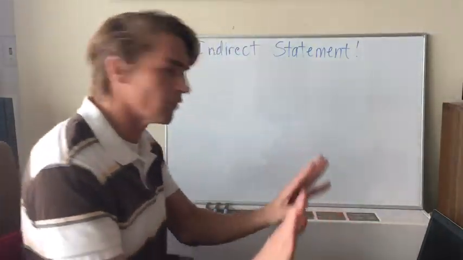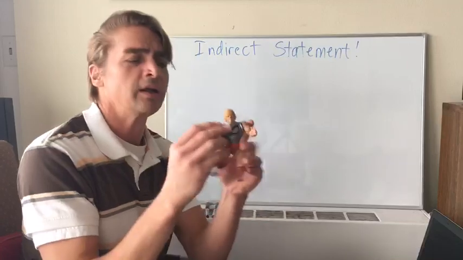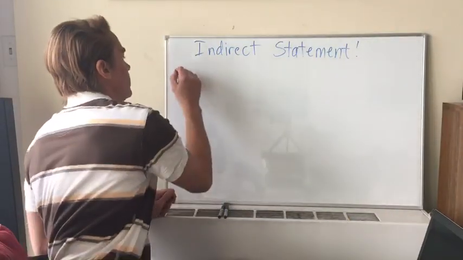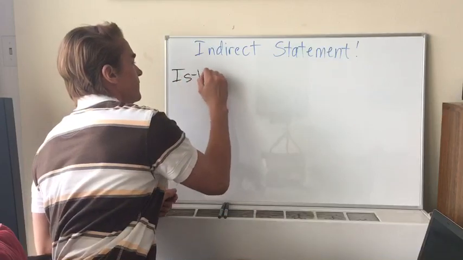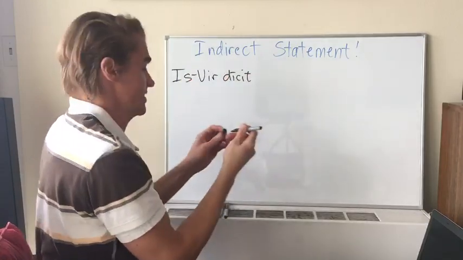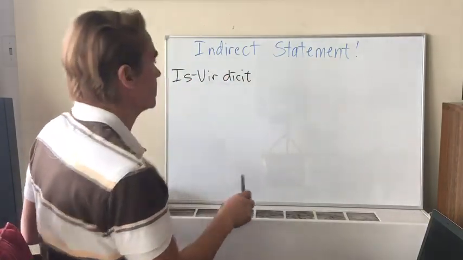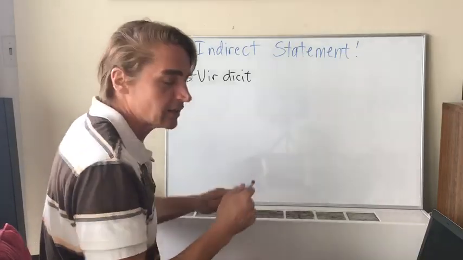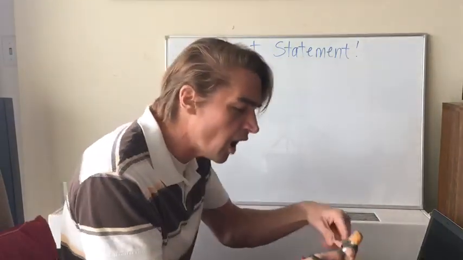All right, so first, we want to report what he said. So that's our independent clause. That's normal grammar. Iswir dicit. All right, Iswir says. Okay, we can use quotation marks, right? Like, we can just directly quote exactly what he said. What did you say again?